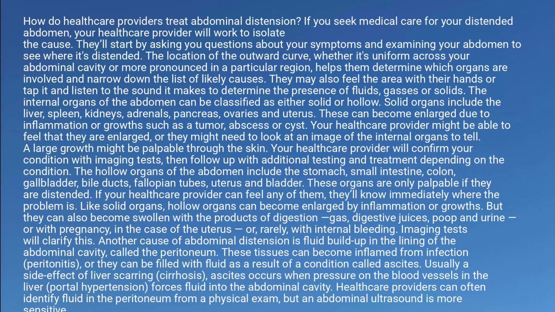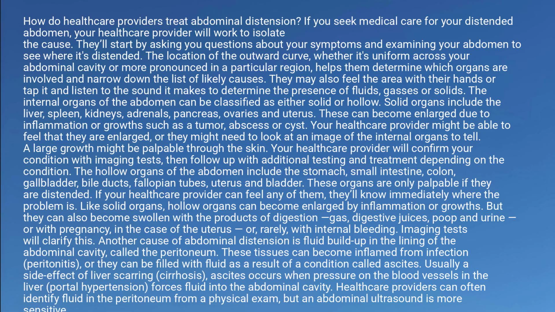Like solid organs, hollow organs can become enlarged by inflammation or growths. But they can also become swollen with the products of digestion, gas, digestive juices, poop and urine, or with pregnancy, in the case of the uterus, or, rarely, with internal bleeding. Imaging tests will clarify this.